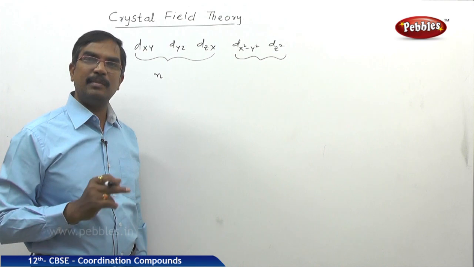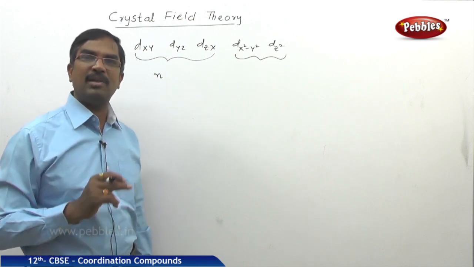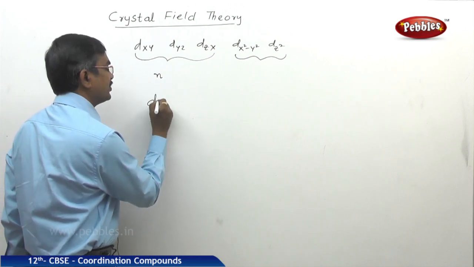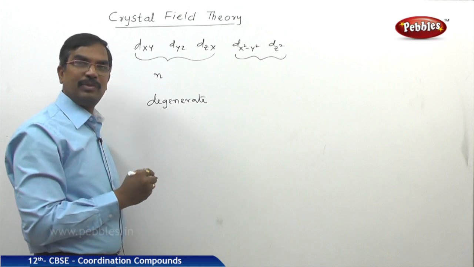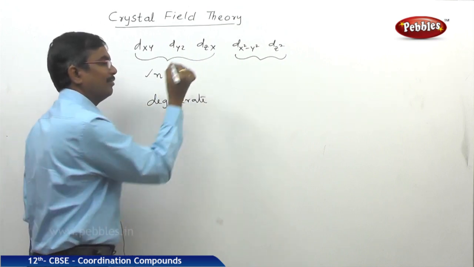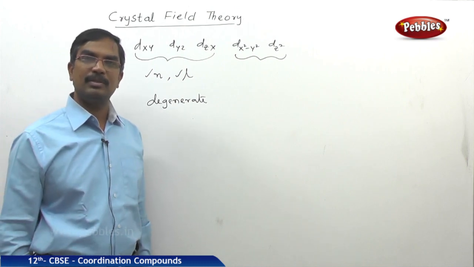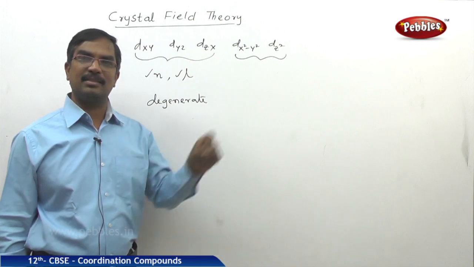Similarly 4d, similarly 5d, the corresponding set of 5 orbitals are generally degenerate in nature. They have the same value of n, the same value of L. Because the n plus L value is the same for all these cases, all these are degenerate.